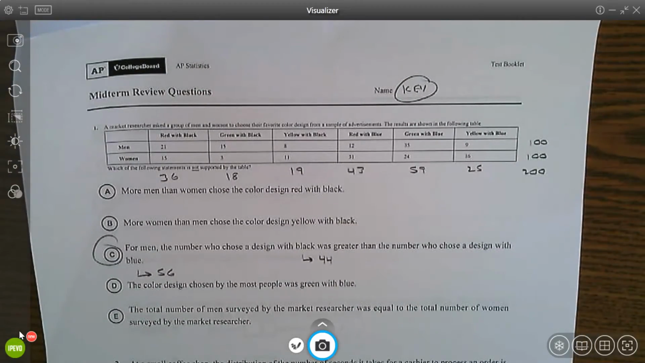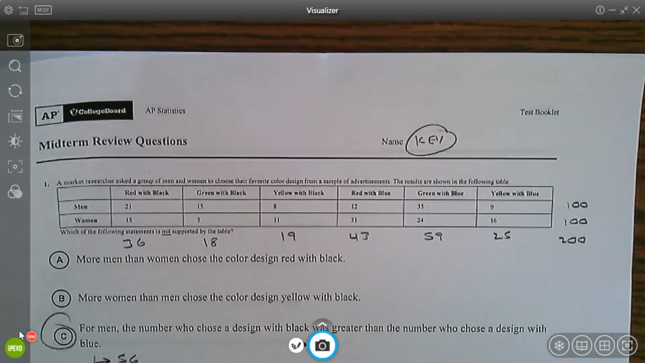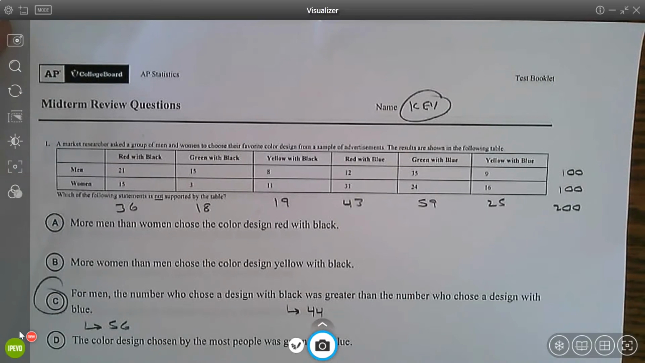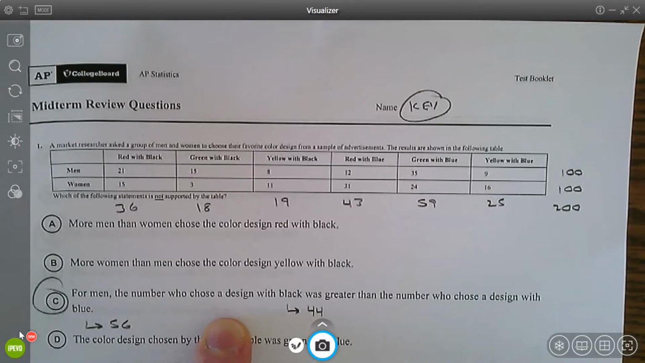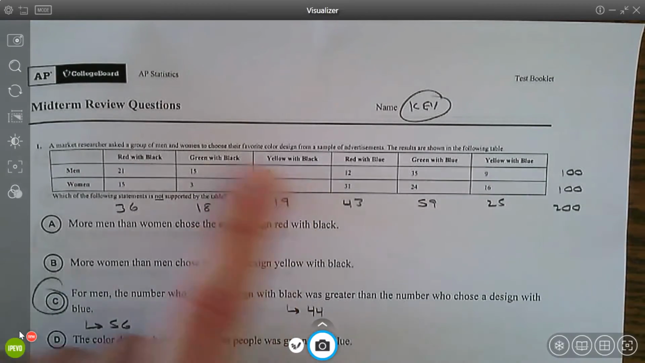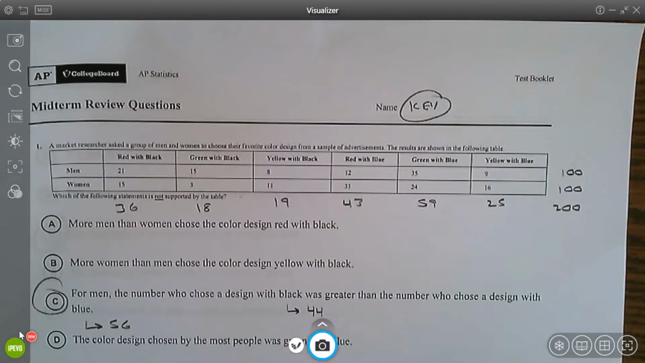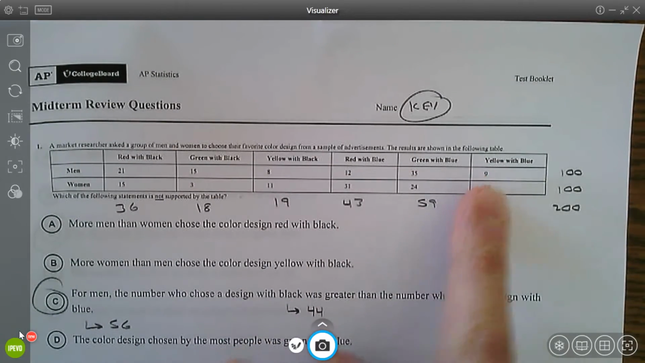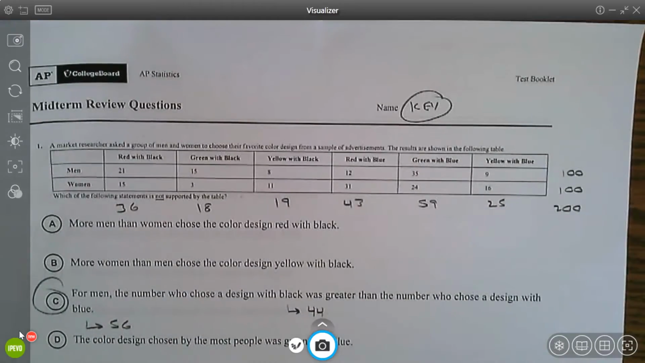Hello! In this video, I'm going to go through the midterm review questions, just highlighting my answers here. Number one, I feel like is very self-explanatory. Number who chose a design with black, so I'm just adding up those three. For the men, it's 44, greater than the number who chose a design with blue. I'm adding up those three, it's 56, not true.